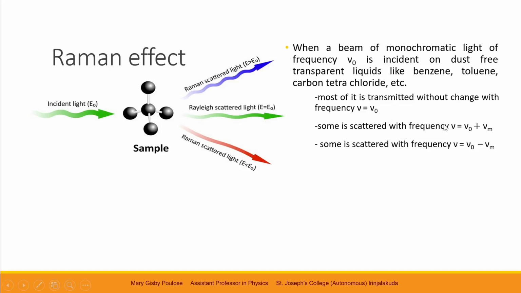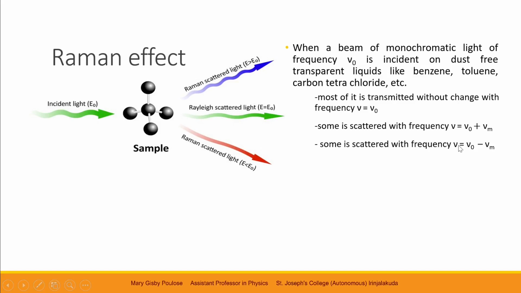So the light with frequency nu naught plus nu m will have higher energies. It is represented by the blue ray here. And the light with lower frequency nu naught minus nu m will have lower energies according to the relation E equals h nu.